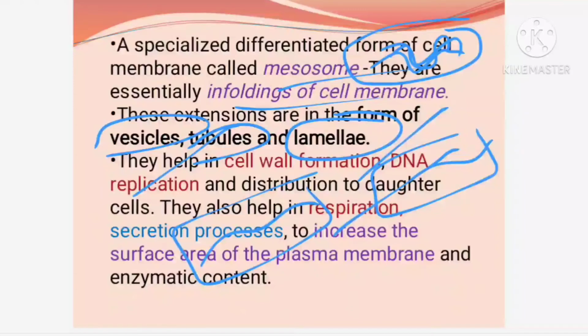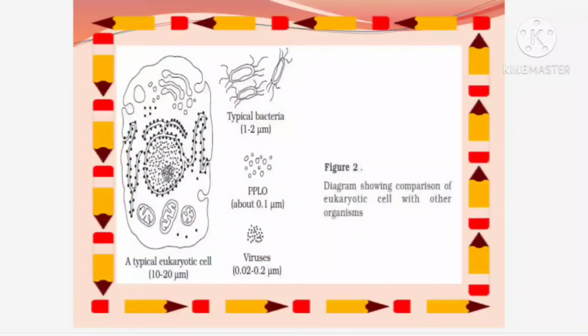As well as they increase the surface area of the plasma membrane, and all the enzymatic activities, whatever functions are carried out by enzymes like digestion, excretion, absorption, are carried out by specific enzymes present in them. When the mesosomes are present, the enzymatic activity will be more. So these are the functions of these mesosomes, right. So this is regarding a typical prokaryotic cell.